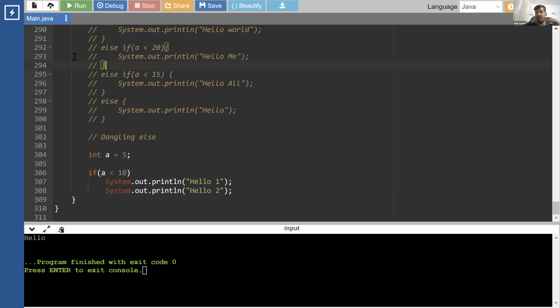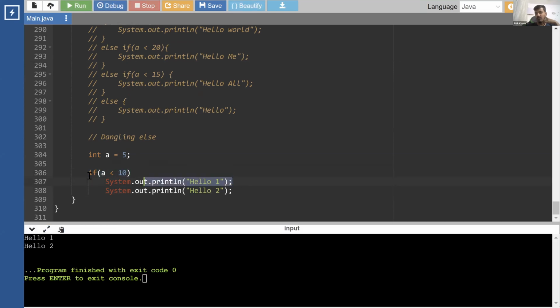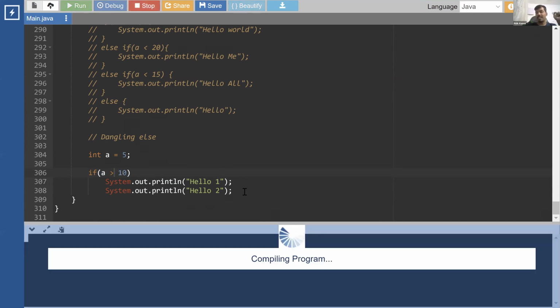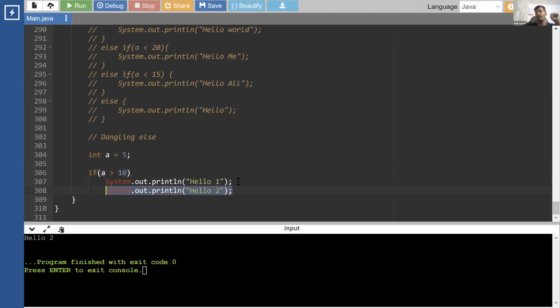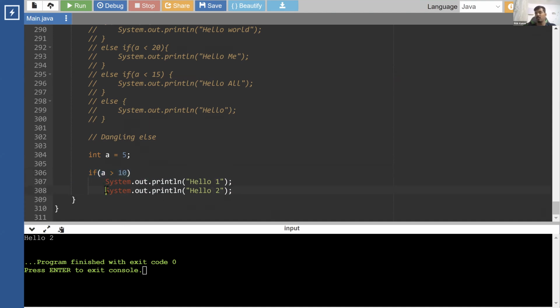Now, since you don't have curly brackets, if you run this, only the first statement is taken as part of the if. Now we are seeing both of them printed because the condition is true. If I make the condition false, you would still see the second statement getting printed, because only the first statement is a part of the if. So whether the if condition is true or false, the second statement is going to run anyway.